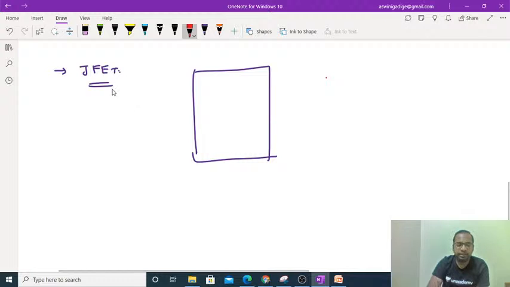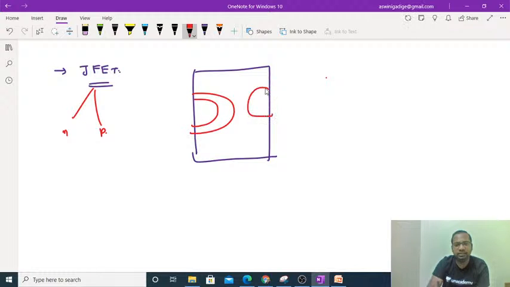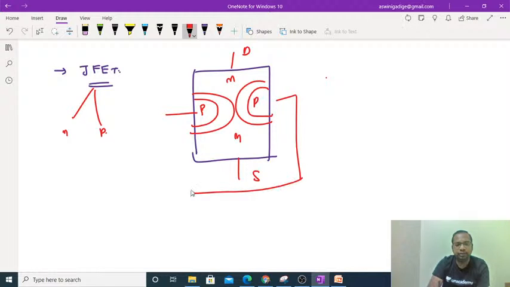There are two different types of JFETs, the N channel JFET and the P channel JFET. If it is an N channel JFET, then generally we take the gate, drain and source, where the drain and source are N type and the gate is P type. So we take the structure like this.